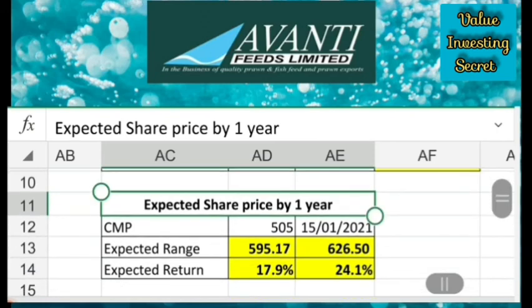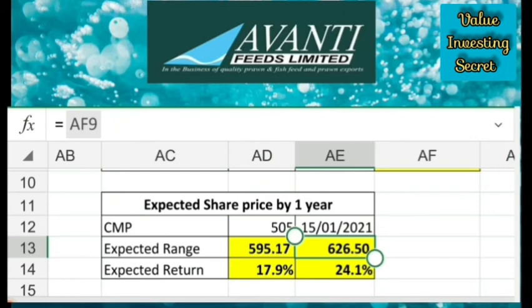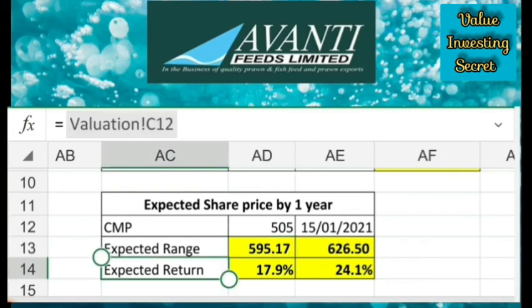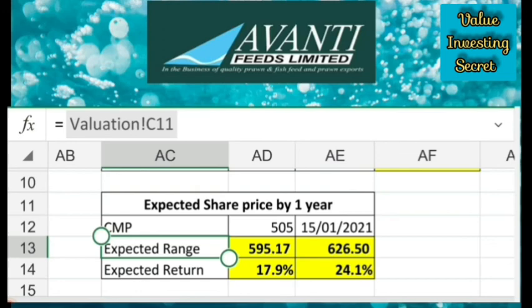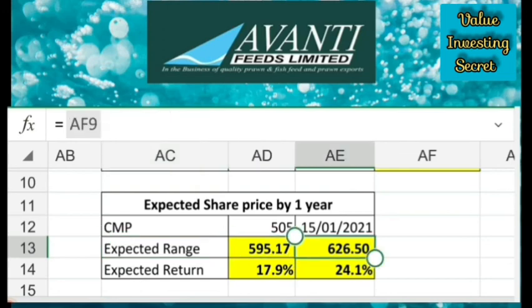So today, 15th of Jan 21, I am making this video. The current market price is 505 rupees. When I compare this price, even if I take 5% less compared to the actual value, I will get 595 rupees. So expected return will be 17.9% to 24.1%. This is a very good return, friends. If I get more than 15%, it is very good actually.